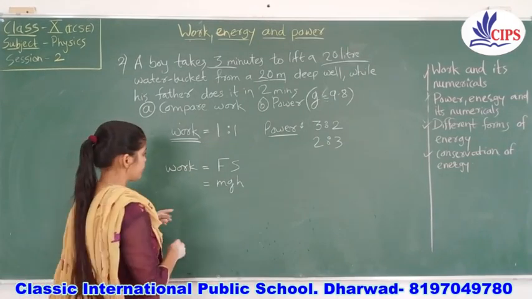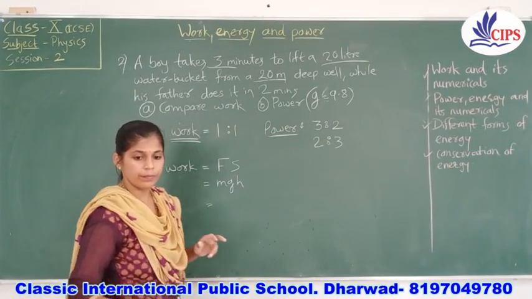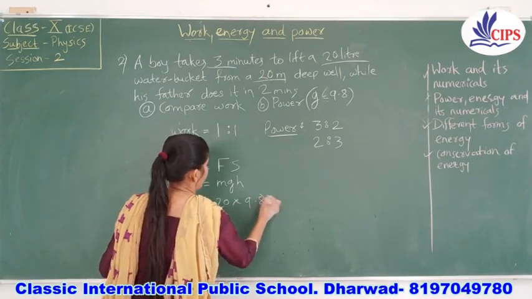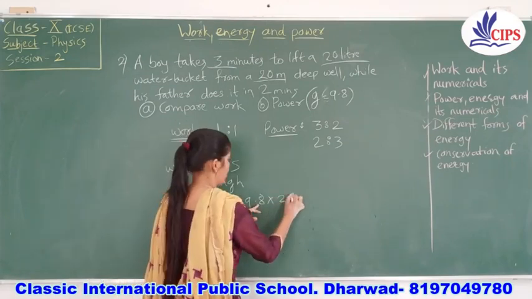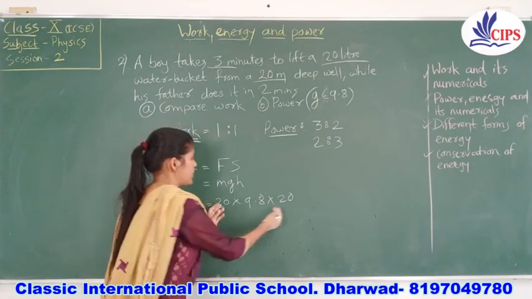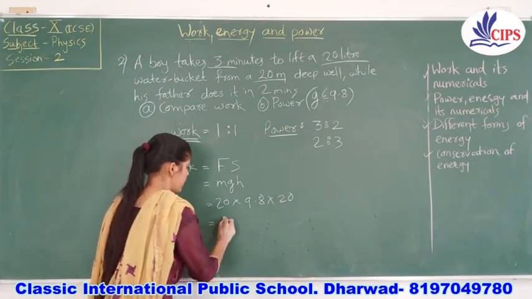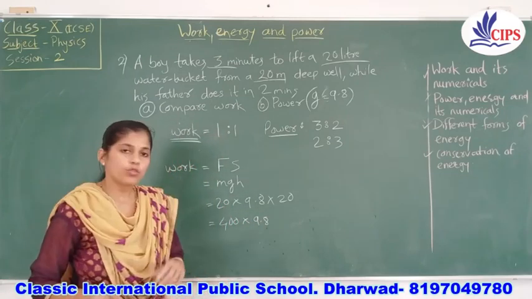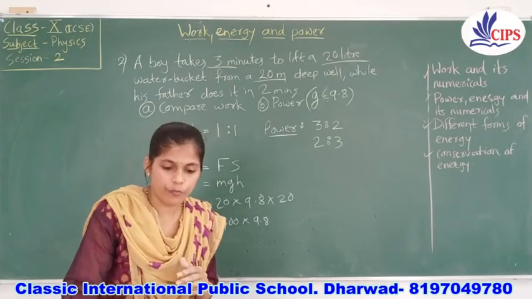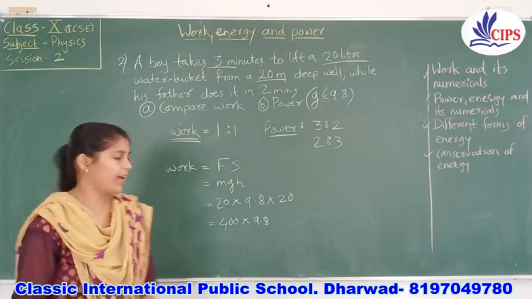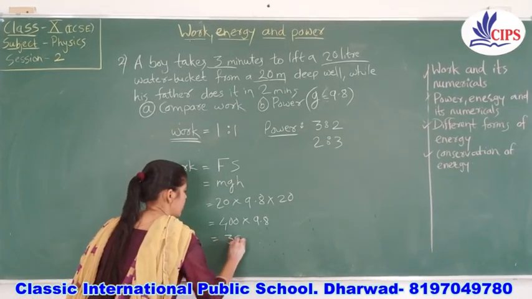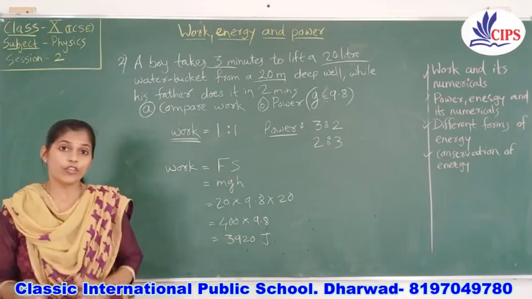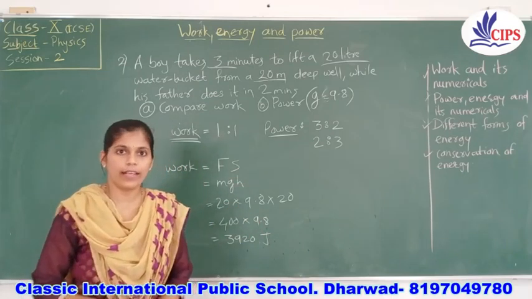That is 20 into 9.8, mg, and h again 20. So that is 400 into 9.8. You should go through the proper process of multiplication. So at the end you will get the answer 3920 joule. Children, this is the answer, very easy.